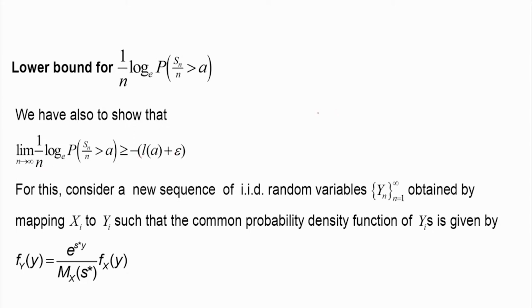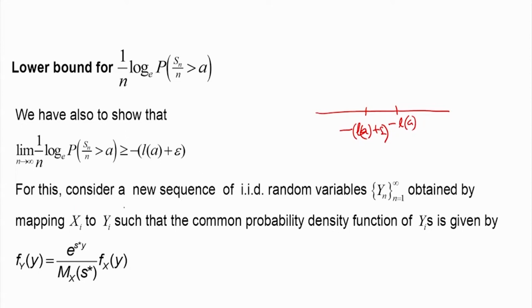That means, suppose this is minus L of a, because L of a is a negative quantity, and this term is minus L of a plus epsilon. We will show that this quantity is greater than minus of L of a plus epsilon, where epsilon is an arbitrarily small number. So we want to establish this.